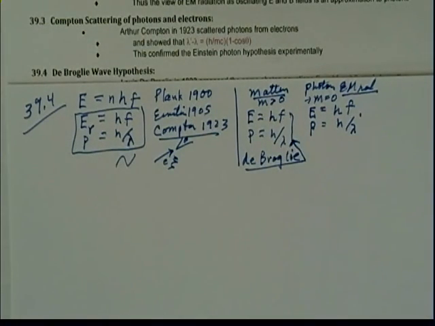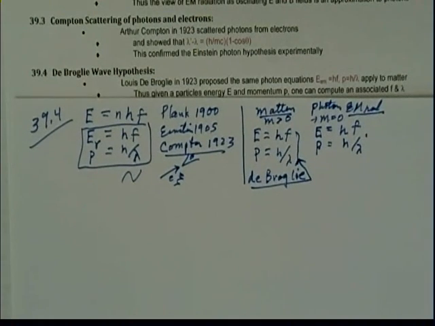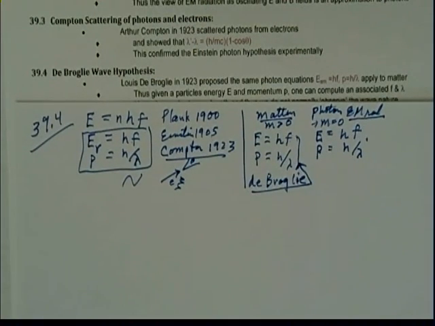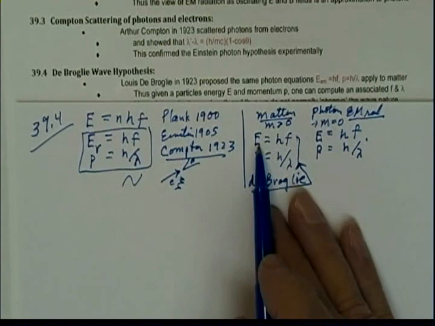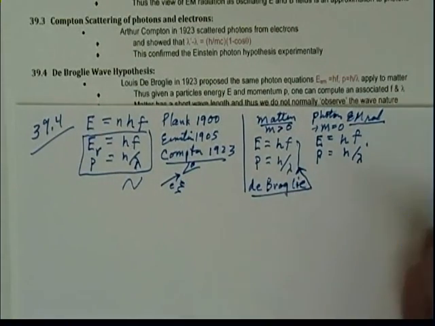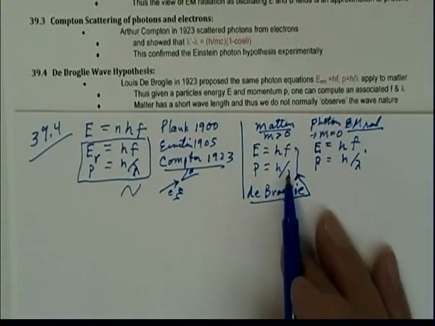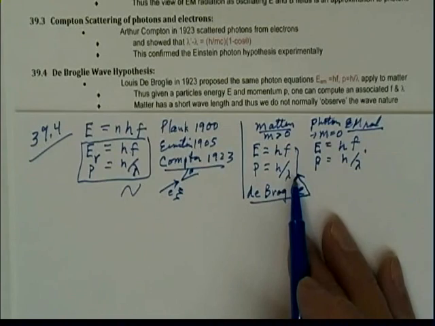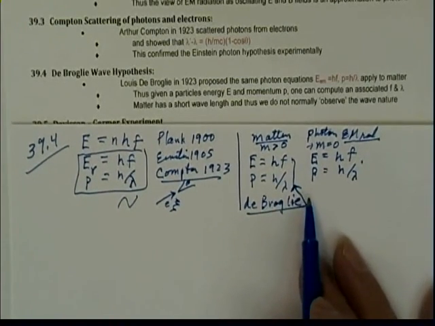Well, this was a stunning assumption. And of course, you can say, well, what does this mean? It means that if we had particles that had a certain energy and momentum, they're going to have a wave-like characteristic. What is the wave? We don't know. But he's just saying that they're going to have a wave-like characteristic.